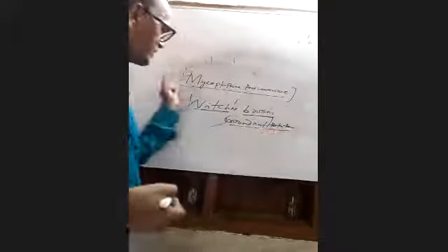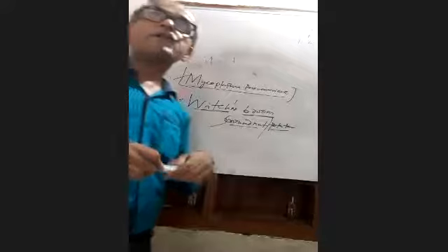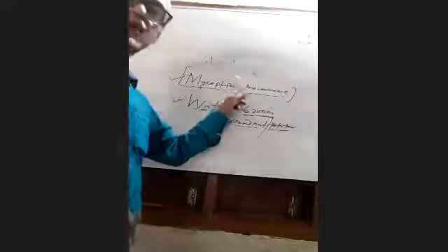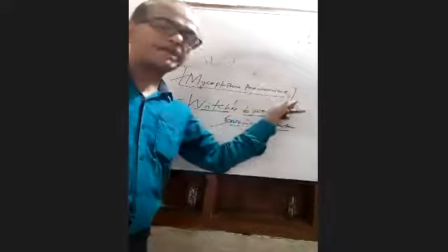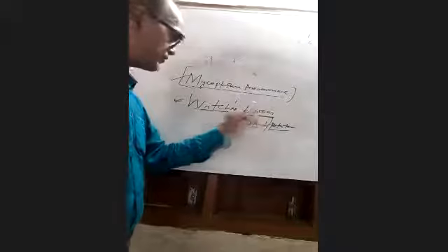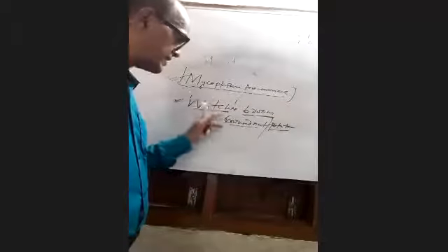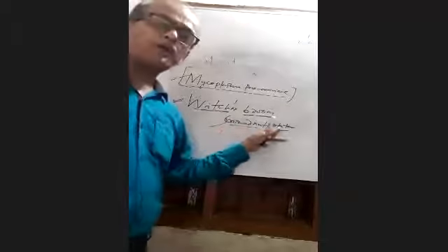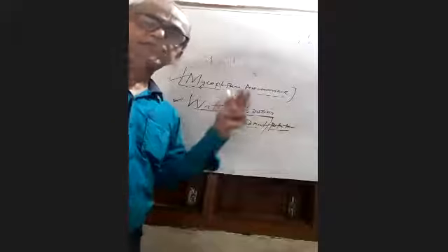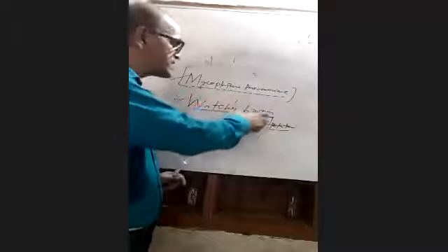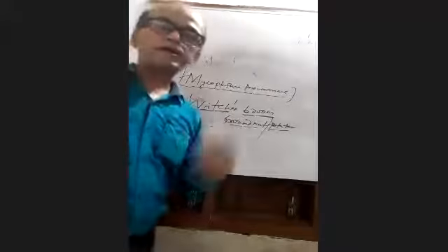Okay, students, so remember that mycoplasma pneumoniae causes the disease pneumonia in human beings, and witch's broom is a plant disease found in groundnut and potato, where the leafy parts of the plant look like a broom. So it is called witch's broom. These are the things about mycoplasma.